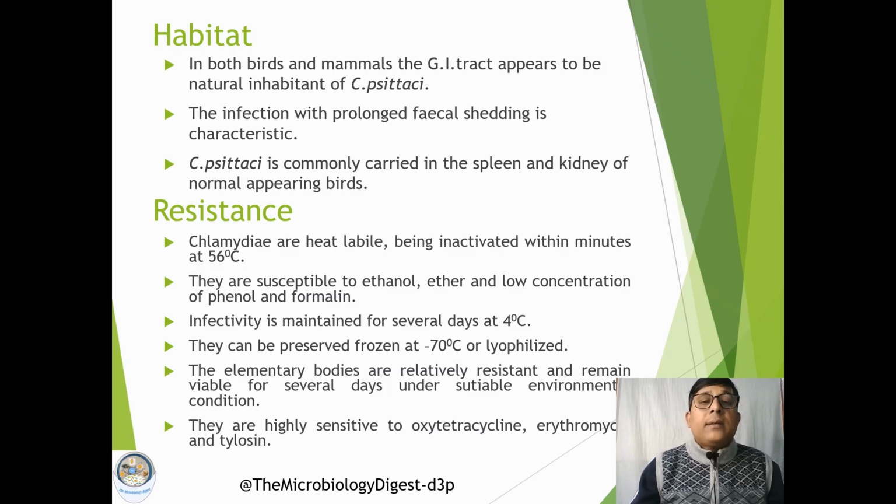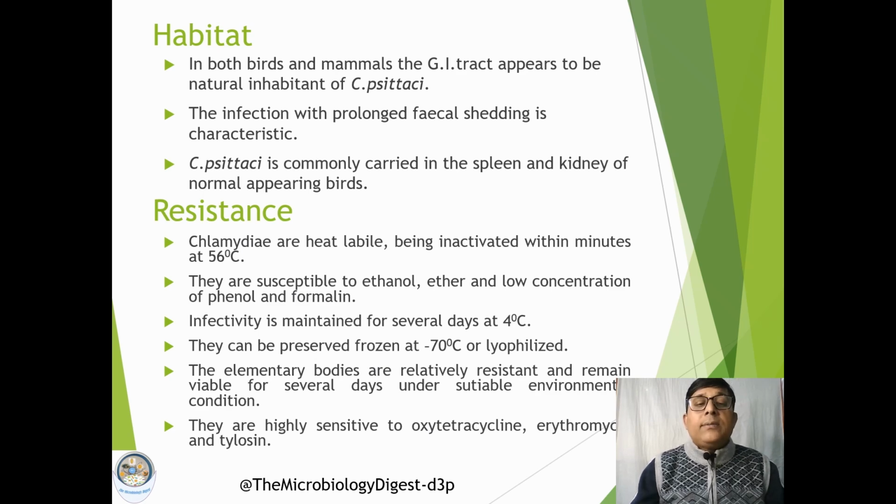Now coming to the habitat: in birds and mammals, the GI tract is the natural habitat of these organisms, and they can be shed along with the fecal excretion, which is found to be a characteristic of these organisms. And Chlamydia psittaci, the etiological agent of psittacosis, is commonly carried in the spleen and kidney of birds. So affected birds can carry the organism in the spleen as well as in the kidney.